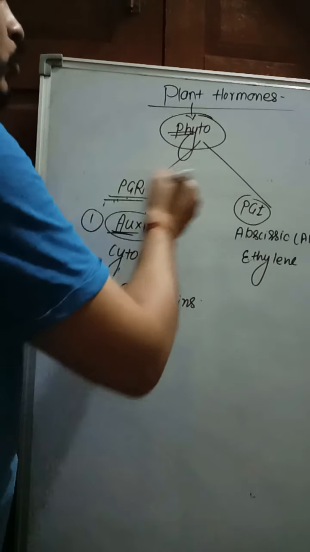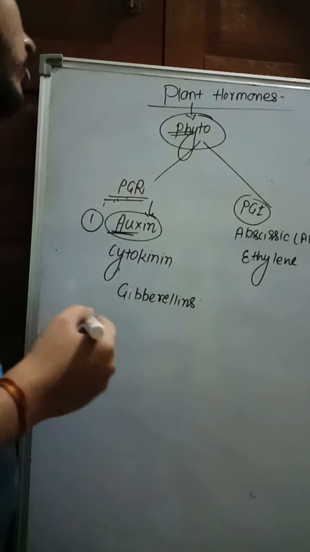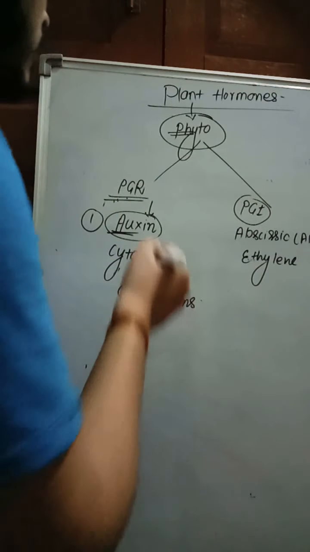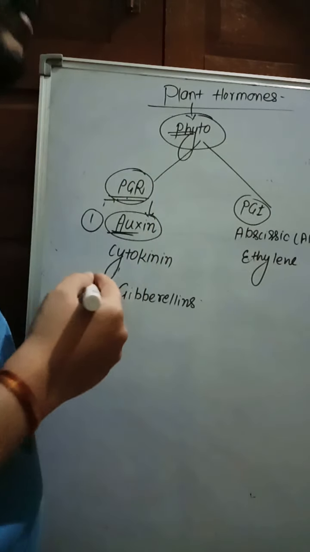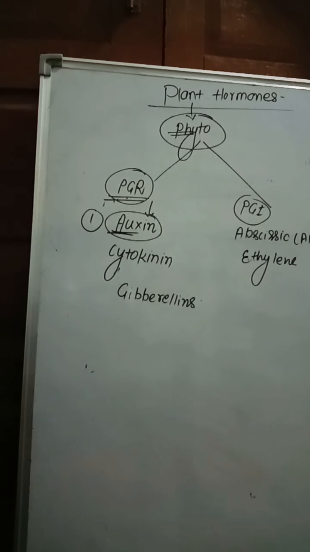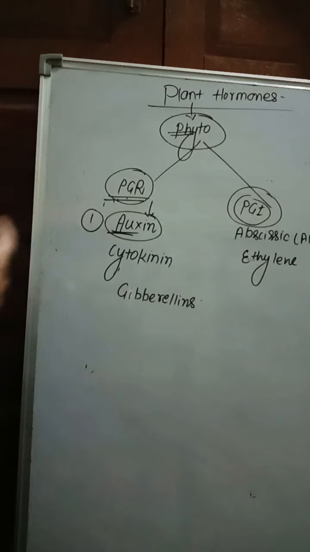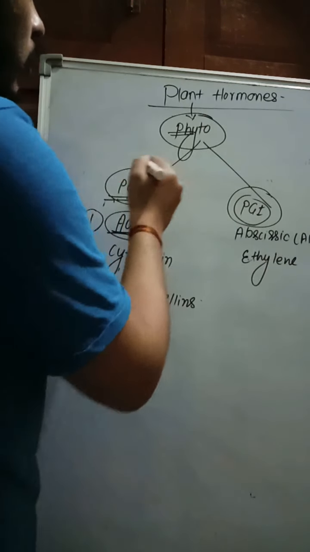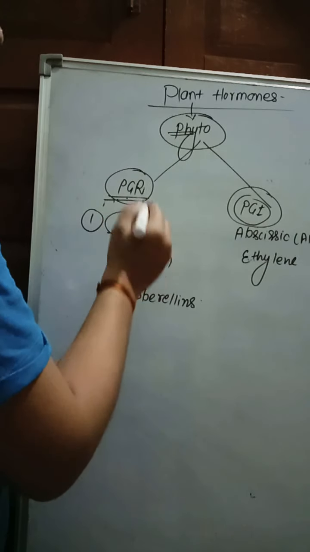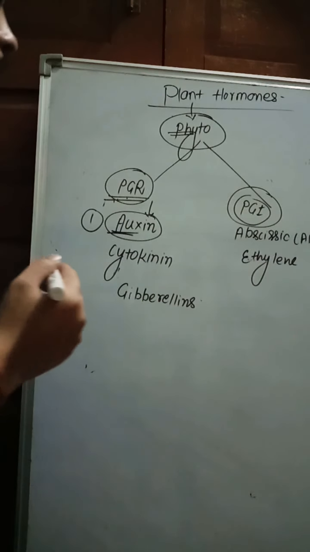They are divided into two classes, called plant growth regulators and plant growth inhibitors. Regulators promote the flowering, fruiting, and elongation of the plant, and inhibitors inhibit the growth and flowering of the plants. Plant growth regulators include auxin, cytokinin, and gibberellin hormones. We will discuss them one by one.